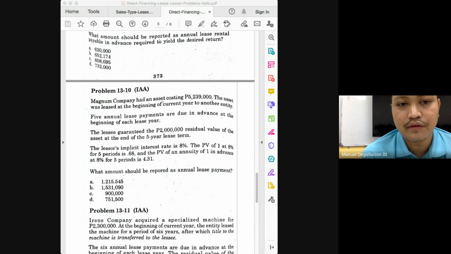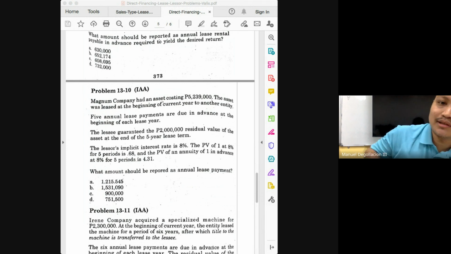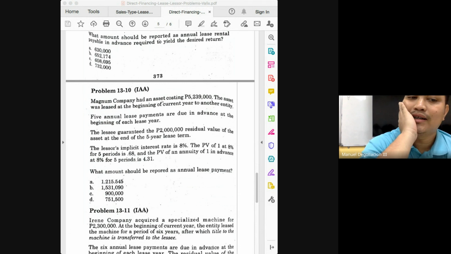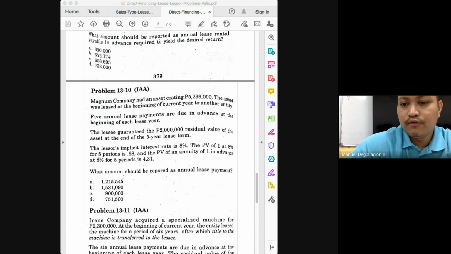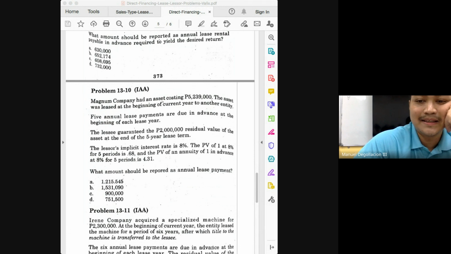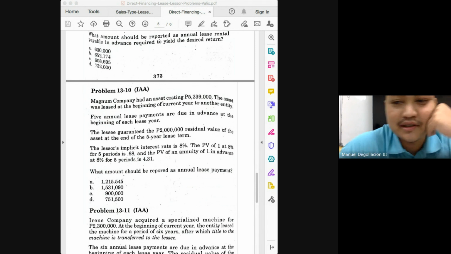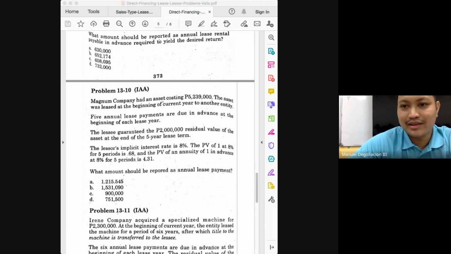Now, it is now this 4,339 that will earn interest on the first year. How much is 4,339 times 8%? Interest income would be 347,120.